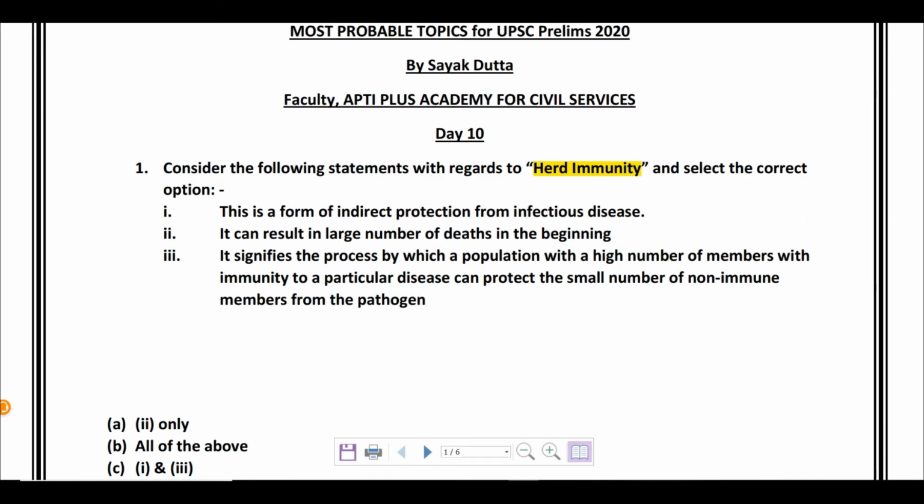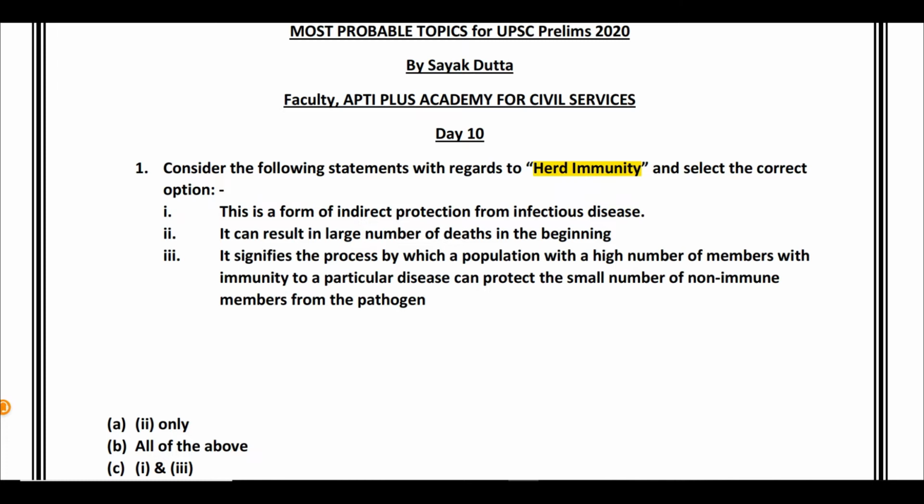The question says, first statement, this is a form of indirect protection from infectious diseases. Second statement, it can result in large number of deaths in the beginning. Third, it signifies the process by which a population with a high number of members with immunity to a particular disease can protect the small number of non-immune members from the pathogen. So pathogen means that particular organism or that particular microbe which is causing the disease. So basically these are the three statements that we have with regards to herd immunity, and we have to choose the correct statements. So let us analyze the statements one by one.